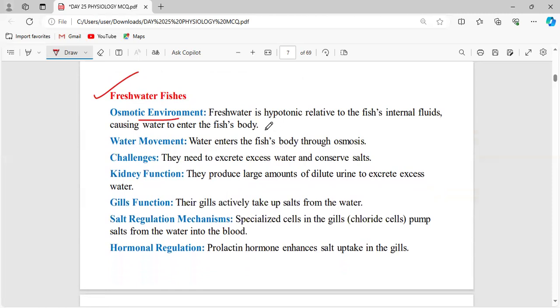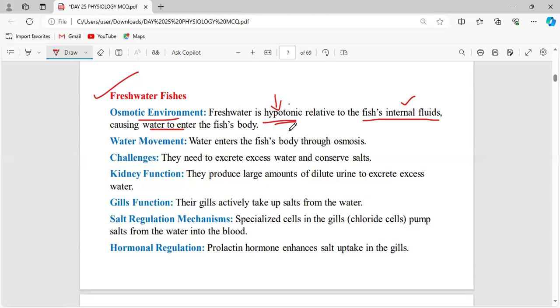Here, the freshwater will be hypotonic. Hypotonic means reduced concentration relative to the fish's internal fluids, causing water to enter the fish's body. If the fish finds something reduced in its body, it seeks to take it from the external environment.